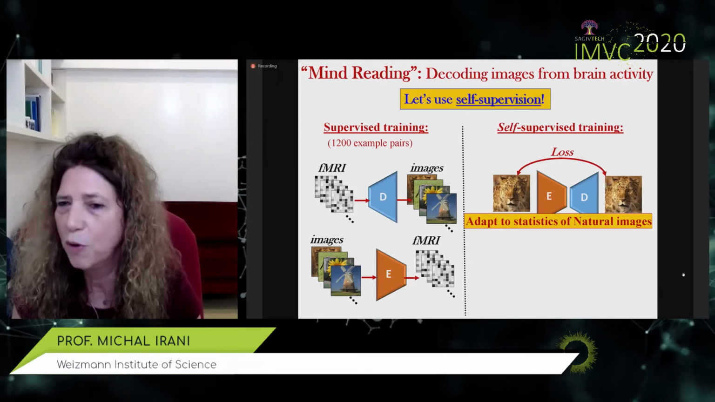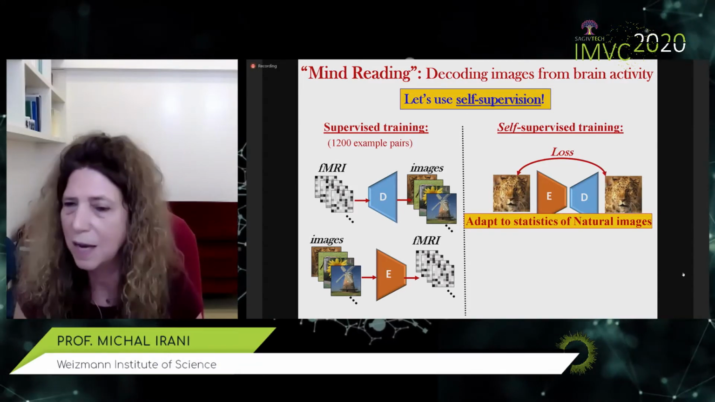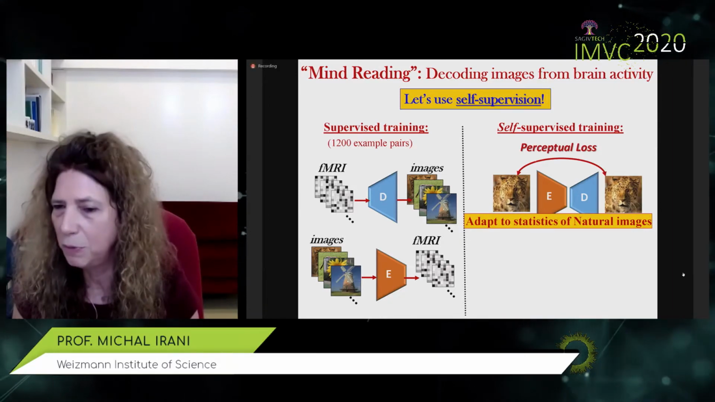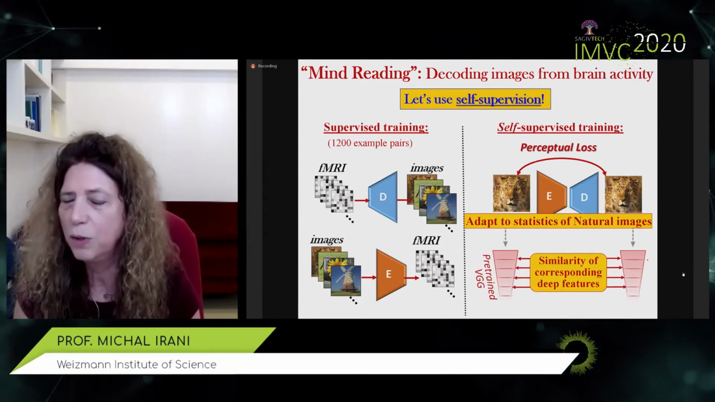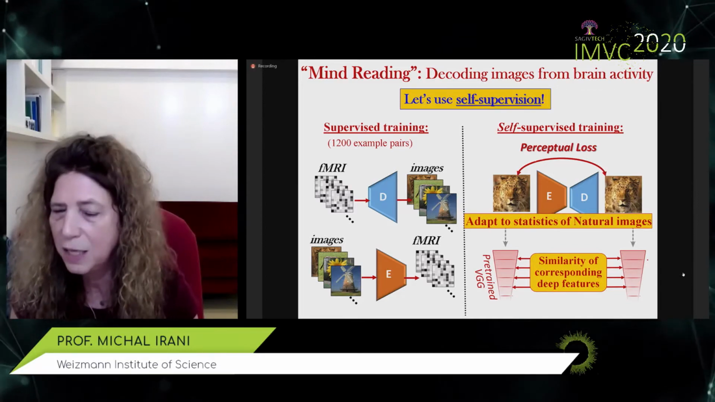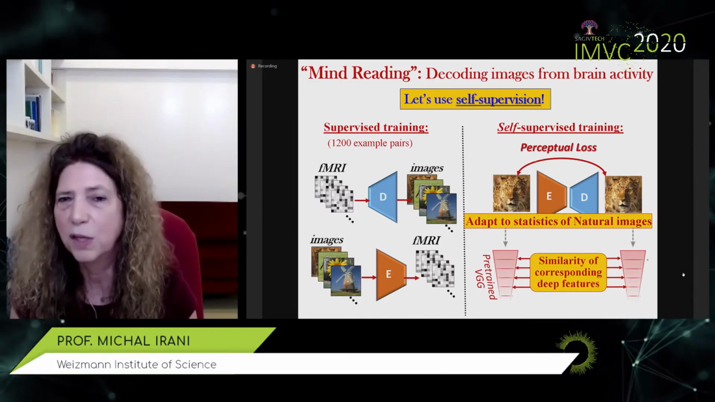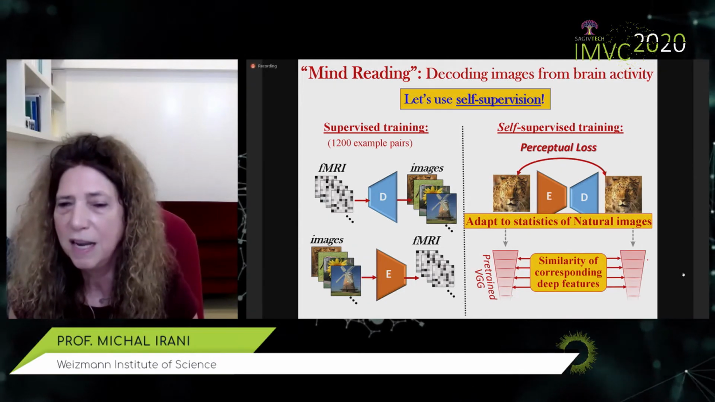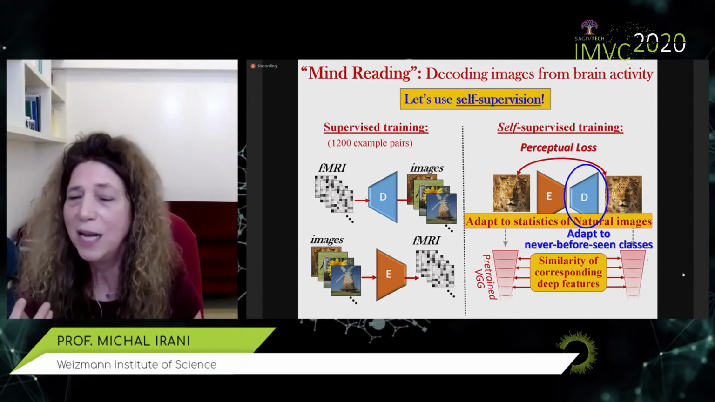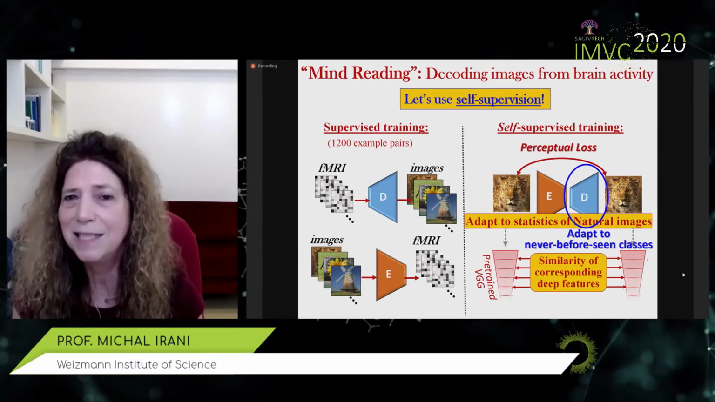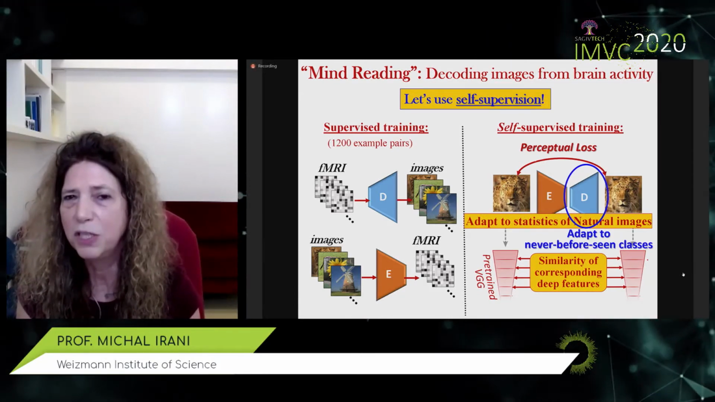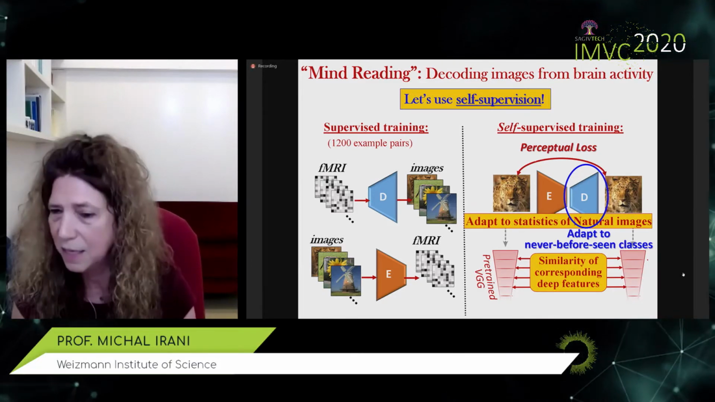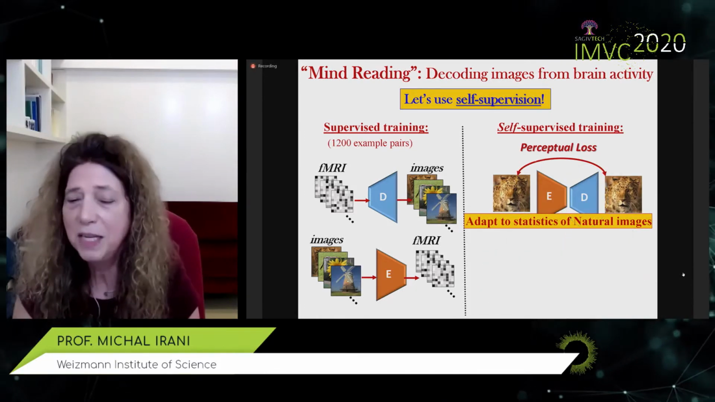But we can do much more than that. We don't just ask for the images to be the same. We actually enforce perceptual similarity between those images. That is to say, when fed into a pre-trained VGG network, we request similarity of the corresponding deep features. And this allows us not only to recover never before seen images, but also adapt to never before seen classes and be able to classify those images directly from fMRI, even though the person never saw these classes inside an fMRI machine.